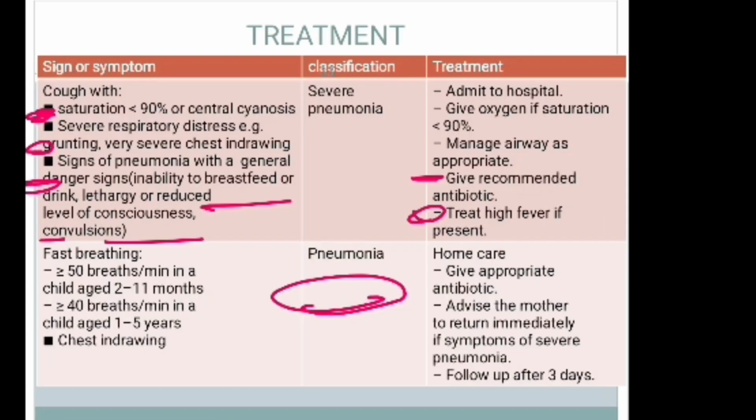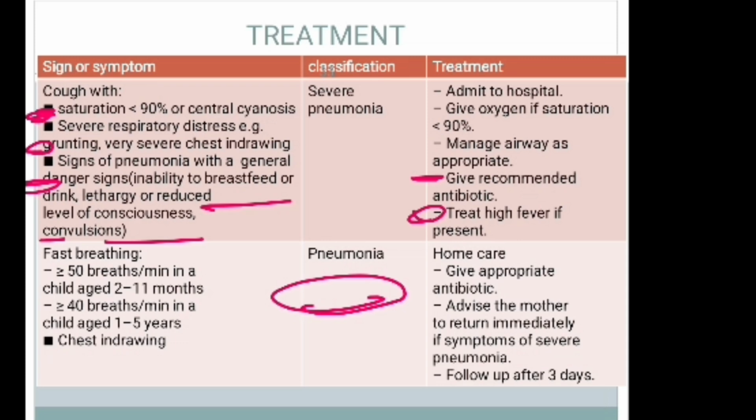For severe pneumonia, admit to the hospital, give oxygen if saturation is less than 90%, manage the airway as appropriate, give recommended antibiotics, and treat high fever if present. Therefore, we should treat by this mechanism. If oxygen is needed, we give oxygen, manage the airway, give antibiotics, and if the patient has fever, give antipyretics.